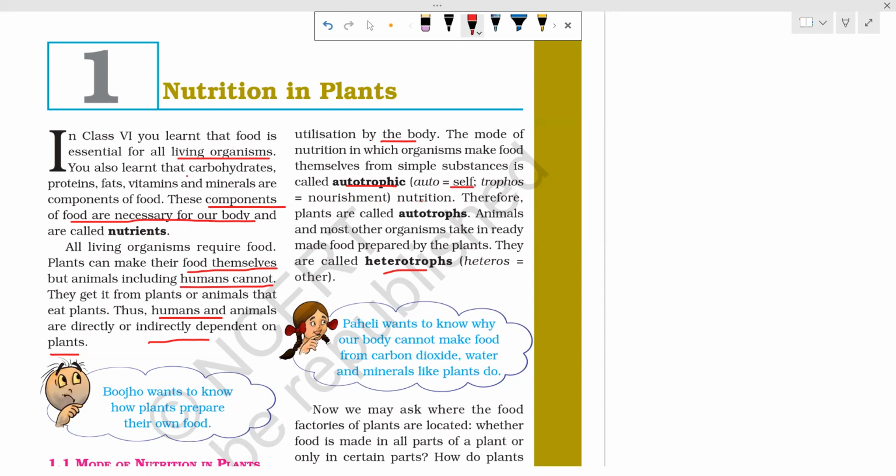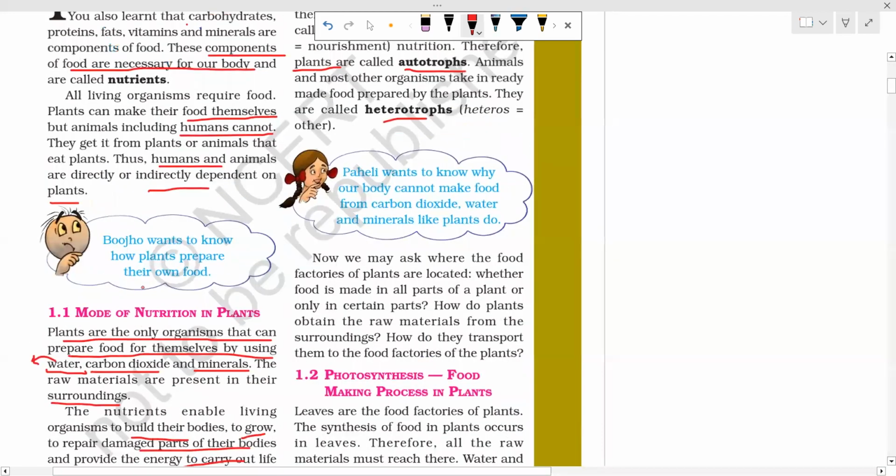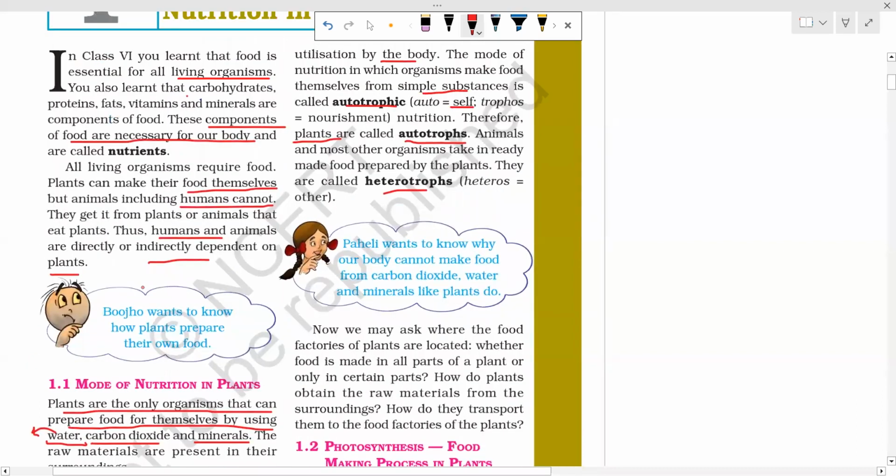So autotrophic means the organisms that make their food from simpler substances, and thus these organisms are called autotrophs. And what are the autotrophs? The plants. Plants को ही हम लोग autotrophs बोलेंगे. क्यों? क्योंकि वही है. Plants are the only organisms which prepare food by themselves. So plants are only called autotrophs.